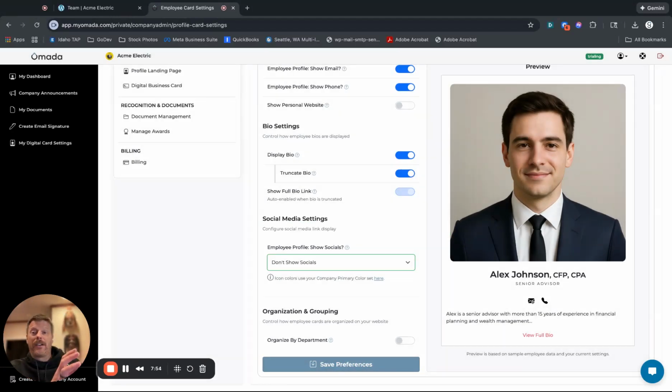Now what's happening in the back is Omada is generating this code, working on it, and it's doing this background service. So when we go back to our website, it's not going to automatically be there right away. You got to give it 5-10 minutes. Maybe do a hard refresh, and then it'll show up automatically.